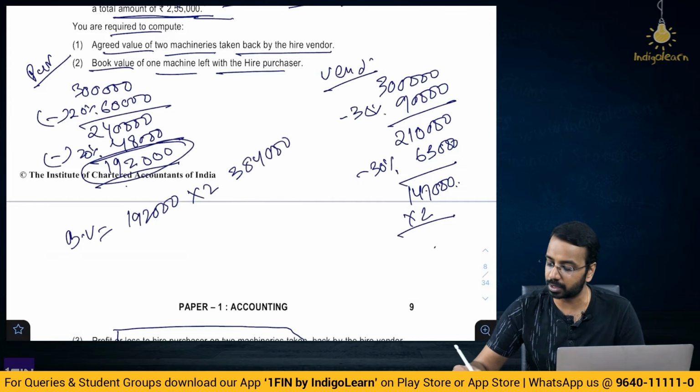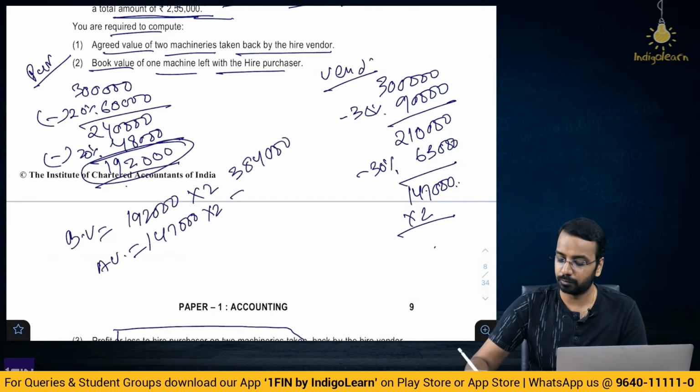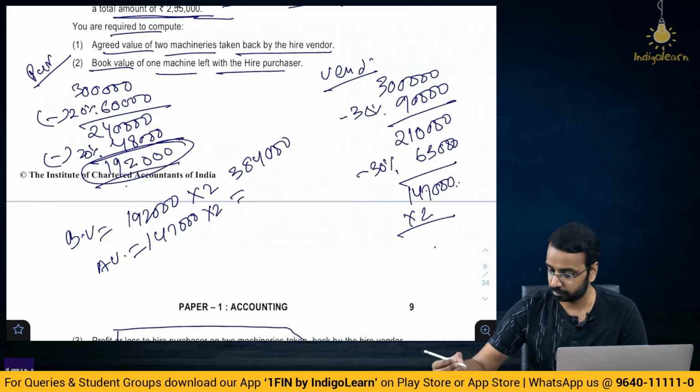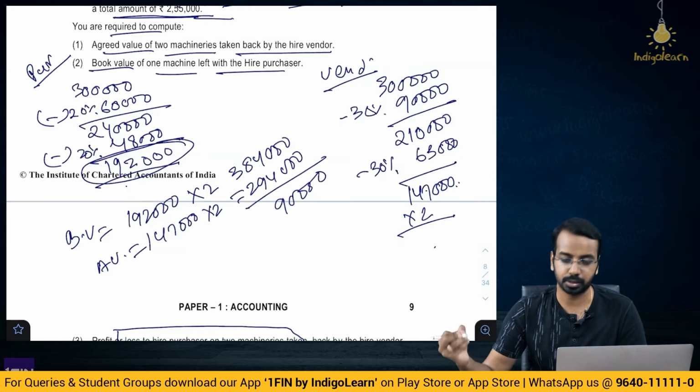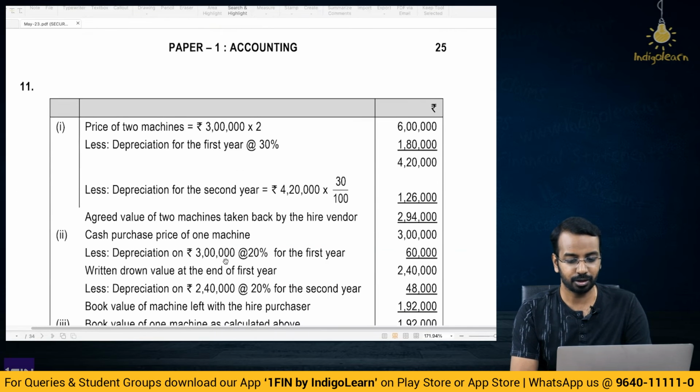Agreed value is 147,000 into 2, 14 to 28, 28 plus 14 is 294. So 90,000 is the loss, right. So, let us see whether we calculated it quickly and correctly or not.